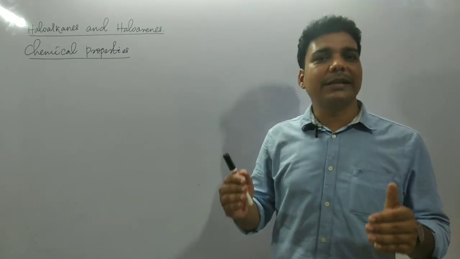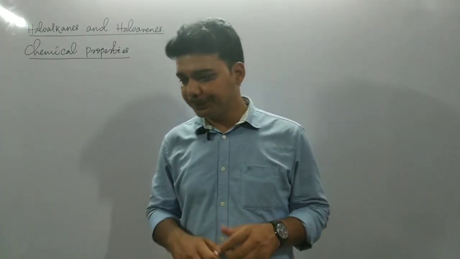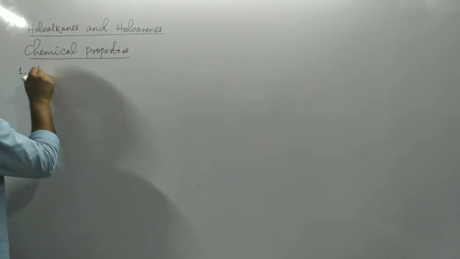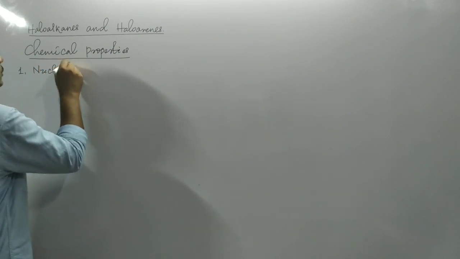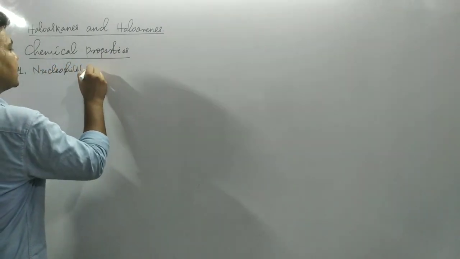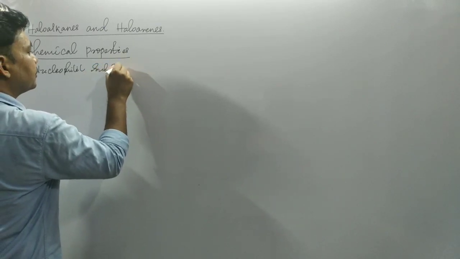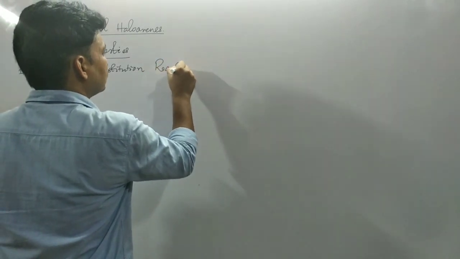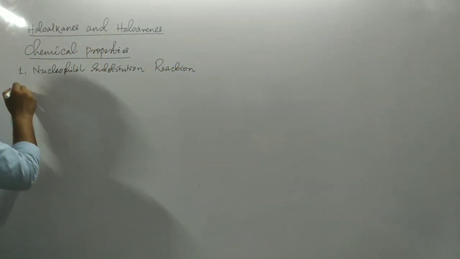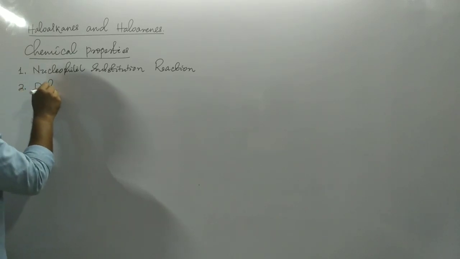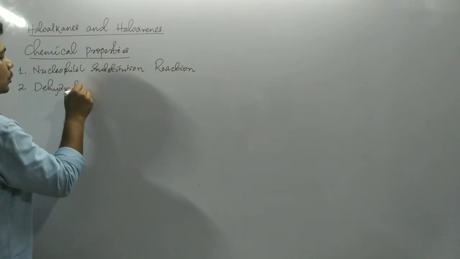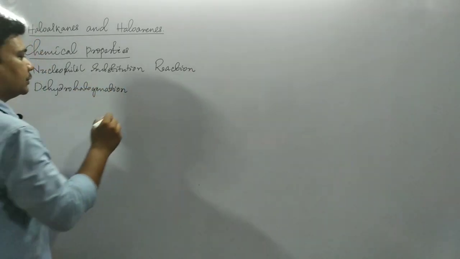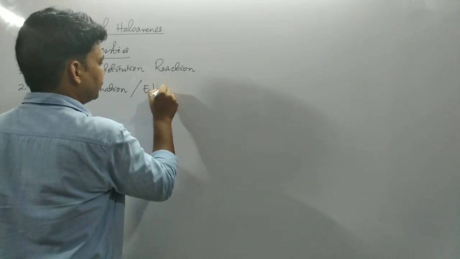The various chemical reactions shown by these molecules are, first, nucleophilic substitution reaction. The second reaction is dehydrohalogenation, also called elimination.